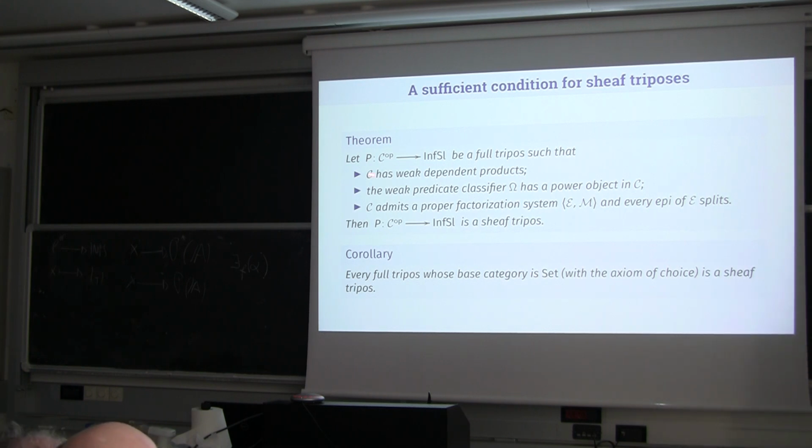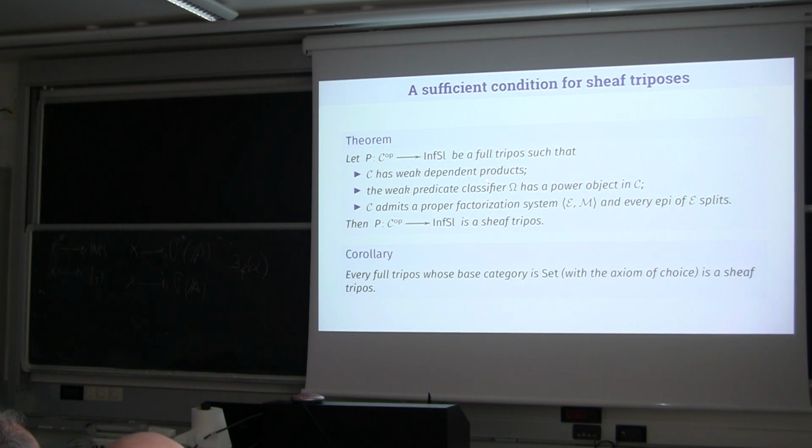In particular, if P is a full tripos such that the base category has weak dependent products, the weak predicate classifier has a power object in C, and the base category admits a proper factorization system and every arrow of this class splits, then this is a sheaf tripos.